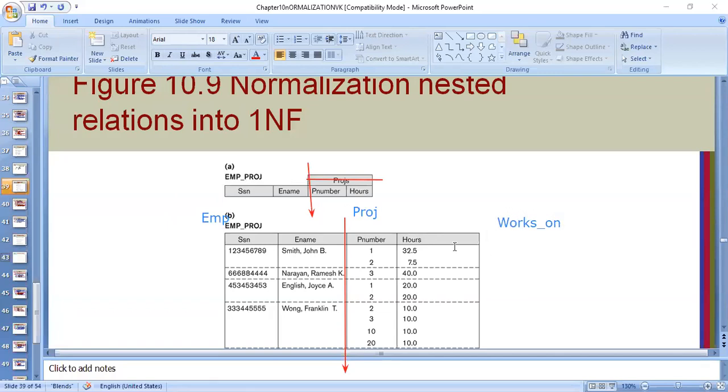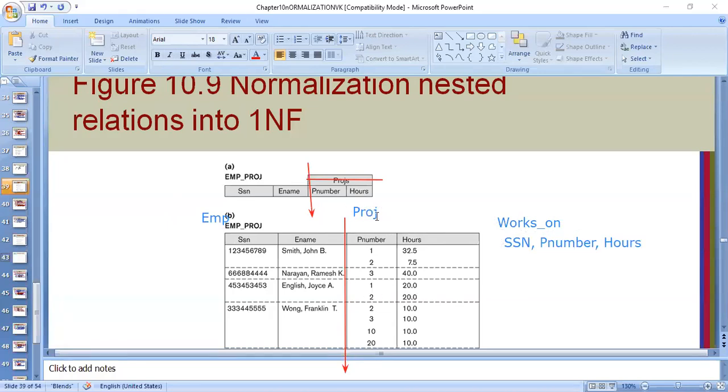So in the works on table, I will have to take SSN number, then I will have to take P number, and then I will have to take hours. So in the first table, I'll have information of employee. In the second table, I have information of only project.